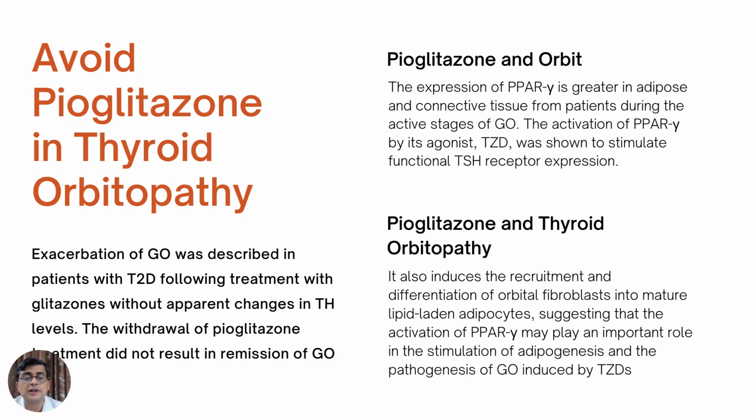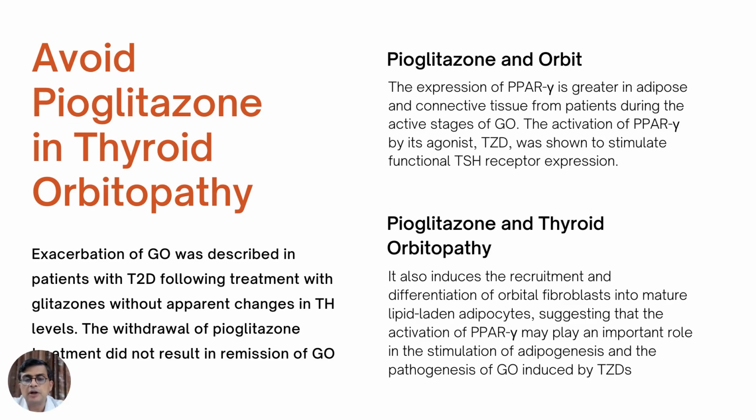But what is important is that in people who have Graves' orbitopathy and type 2 diabetes, when they were treated with pioglitazone or thiazolidinediones, that caused a worsening of Graves' orbitopathy without any changes in thyroid hormone levels. And once the pioglitazone worsened the orbitopathy, removing the pioglitazone did not help. So friends, remember, let's not prescribe pioglitazone in thyroid orbitopathy.